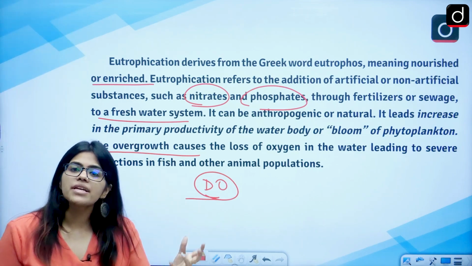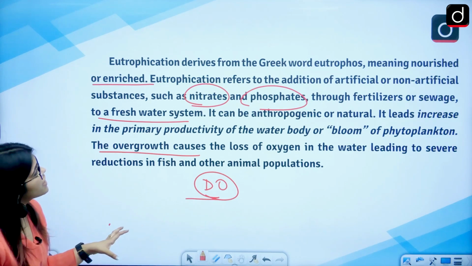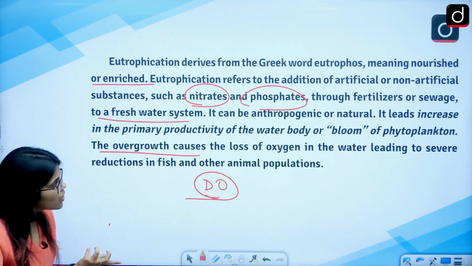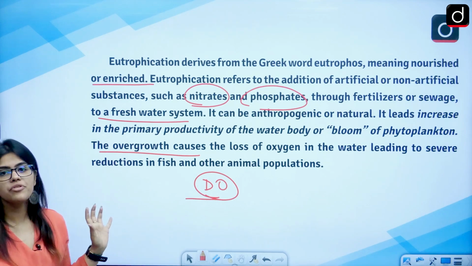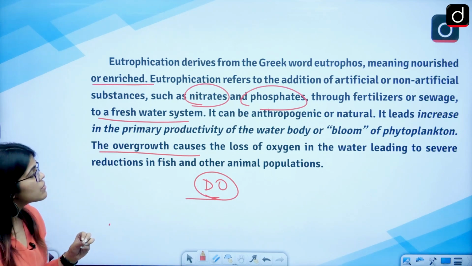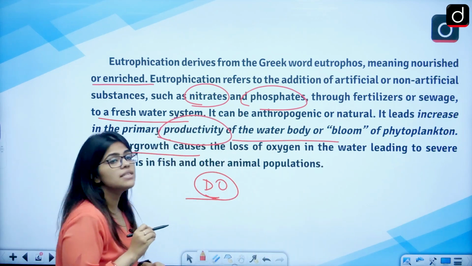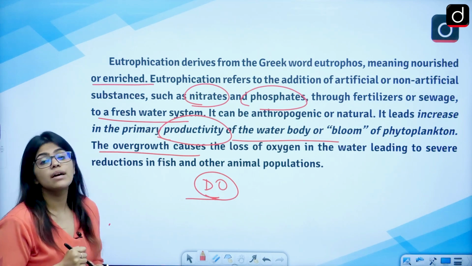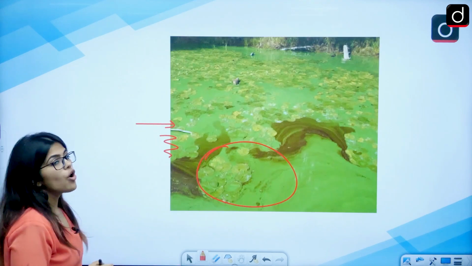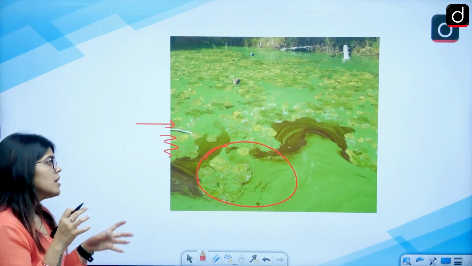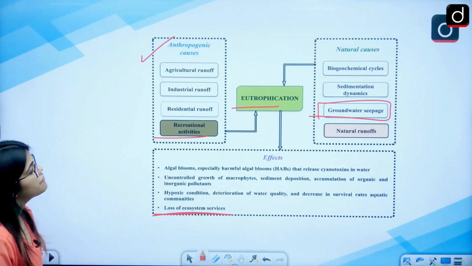So what is eutrophication? Eutrophication is the excess amount of nutrients that are present in the water. The word comes from the Greek word eutrophis, which means excess nutrients and enrichment. This will in turn increase the productivity, the blooming of the algae present in the water, and this will also cause the loss of oxygen from the water. So your dissolved oxygen, DO, will reduce. This is a picture of algae bloom.